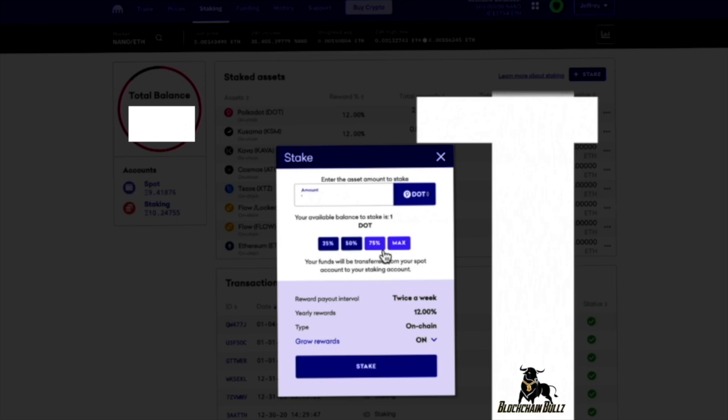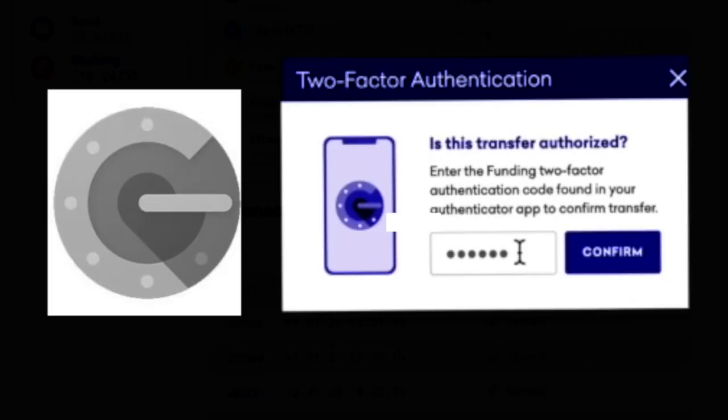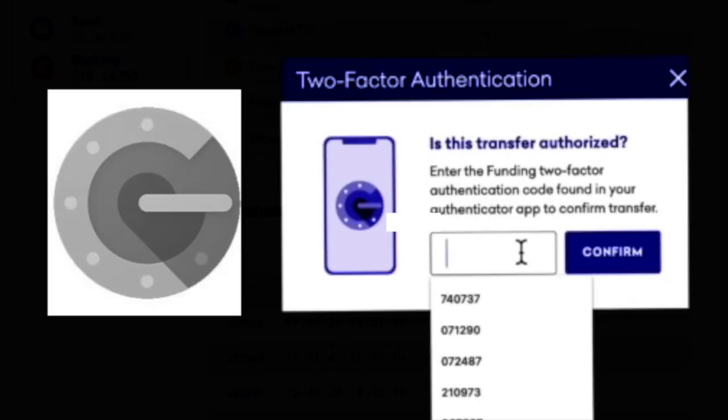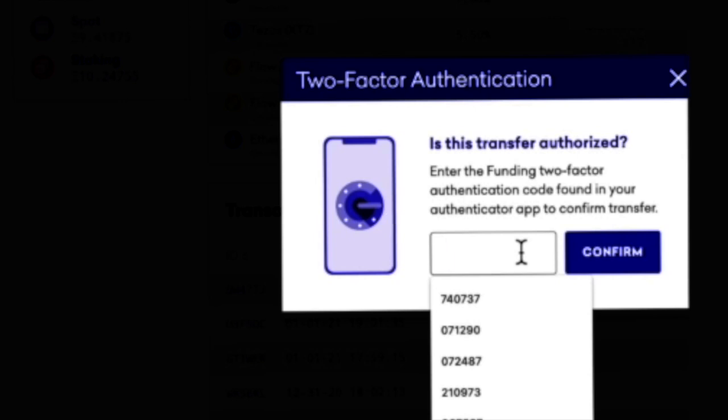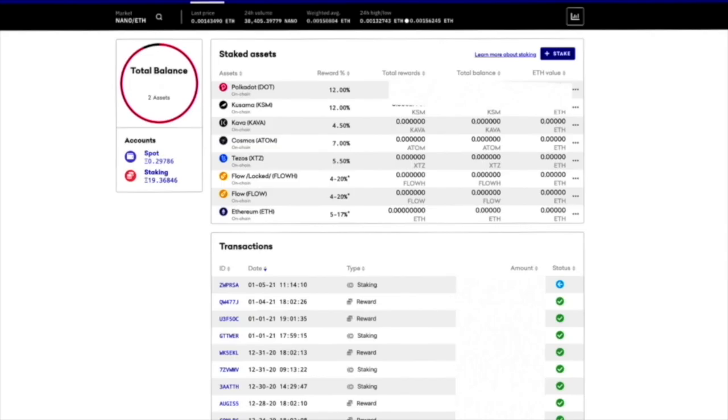I could do 75%, I could do 50% of all my DOT, but I'm totally cool with staking for however long I need to gain these rewards. I believe it's twice a week that you get reward, but you will want to confirm that. So I'll hit stake, and then they want my two-factor authenticator, so I'll go ahead and do that. And there you go. Now I'm staking all my Polkadot right there, and you guys can see firsthand I'm staking Polkadot on Kraken.